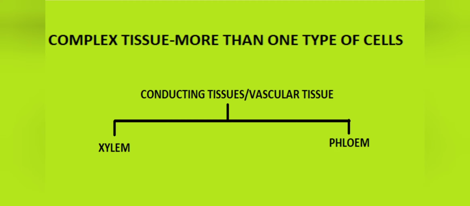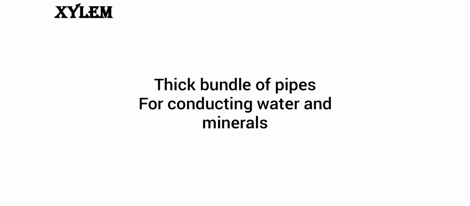Actually, there is nothing complex about these tissues. They are just a combination of two or more types of cells, and they are xylem and phloem. Xylem is actually a plumbing system of the plant. Yes, you are right, a plumbing system of the plant. It consists of a thick bundle of pipes running down the main axis of the stem and roots. They are the set of pipes through which the water in the plant flows.